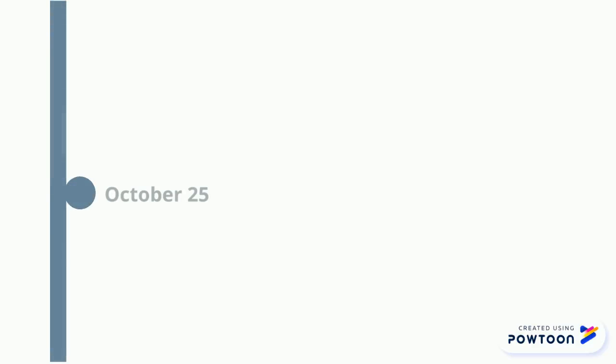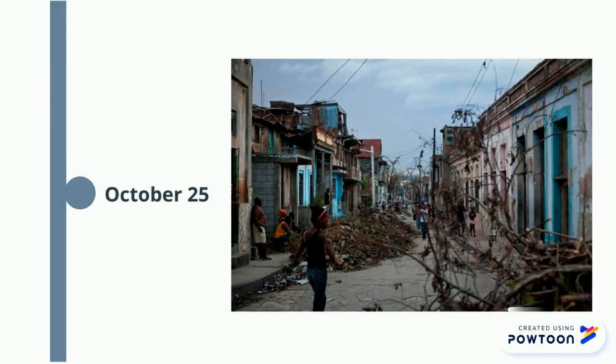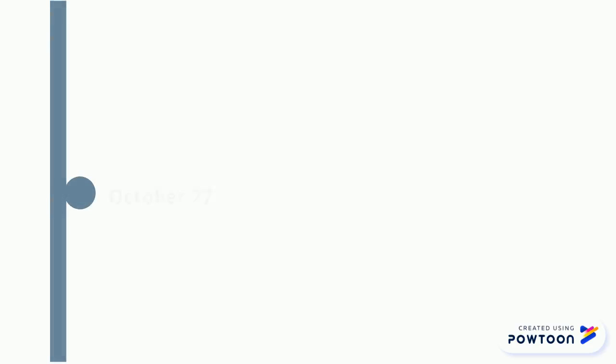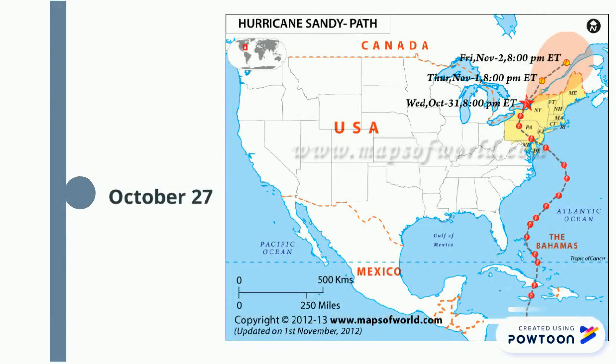Sandy gained strength over open water, becoming a Category 2. Then when hitting Cuba early October 25th, it went back to a Category 1. On October 26th, it swept across the Bahamas. After hitting the 5 Caribbean nations, it began towards the East Coast. It weakened to a tropical storm on October 27th, but then gained strength again to become a Category 1 hurricane before turning north towards the U.S.